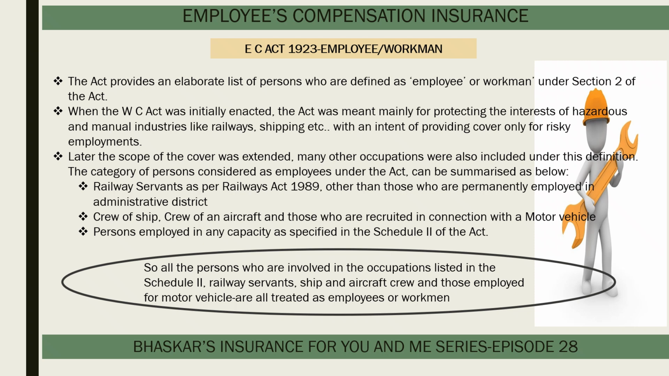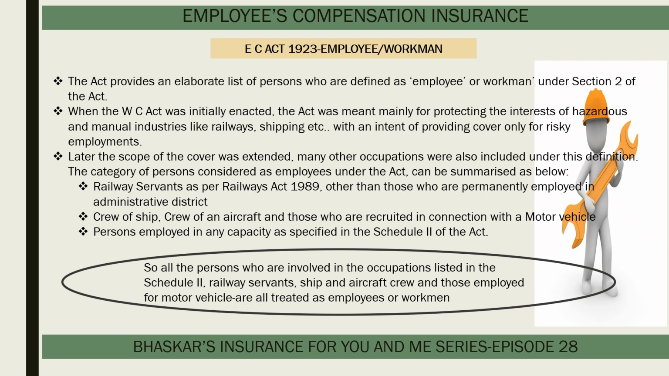The Act provides an elaborate list of persons who are defined as employee or workman under Section 2 of the Act. When the WC Act was initially enacted, the Act was meant mainly for protecting the interest of hazardous and manual industries like railways, shipping, etc., with an intent of providing cover only for risky employments. Later on, as the scope of the cover was extended, many other occupations were also included under this definition.